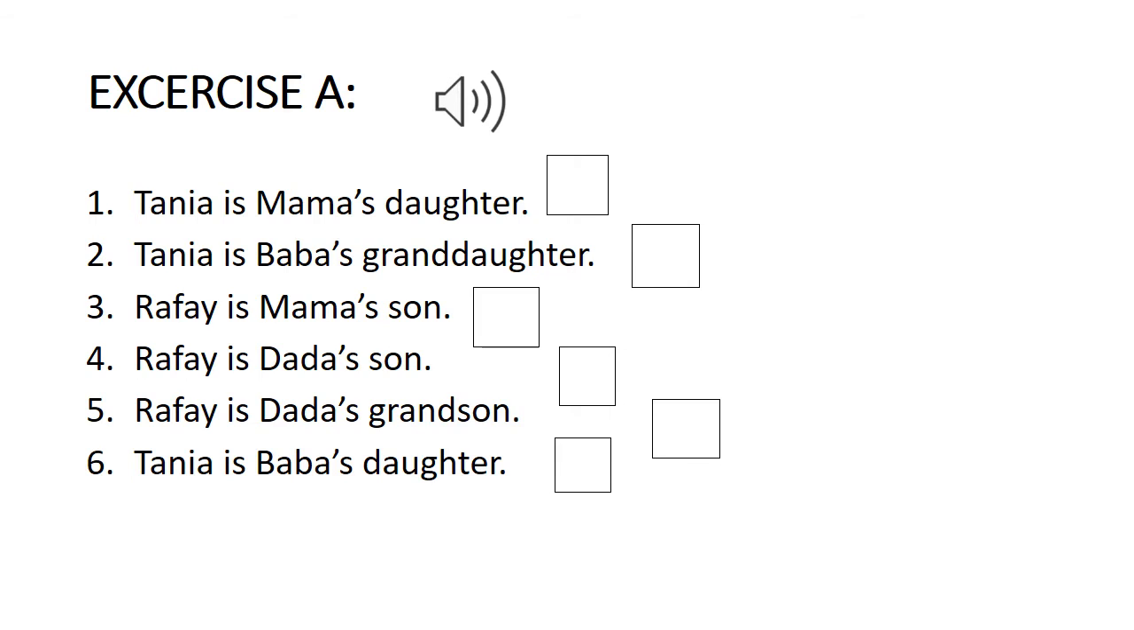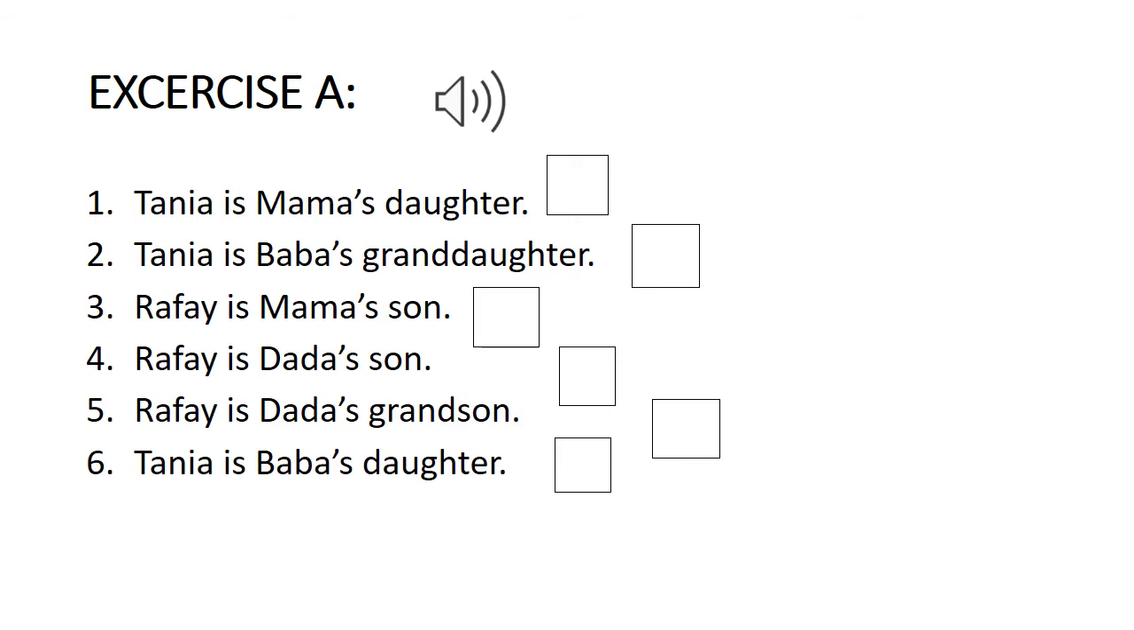Now what you have to do is you have to read the first exercise, exercise A. Tick or cross. You have to read the sentences and put a tick or a cross right in front of the sentences. The first 2 are done for you. Tanya is Mama's daughter. Right? Tanya is Mama and Baba's daughter.